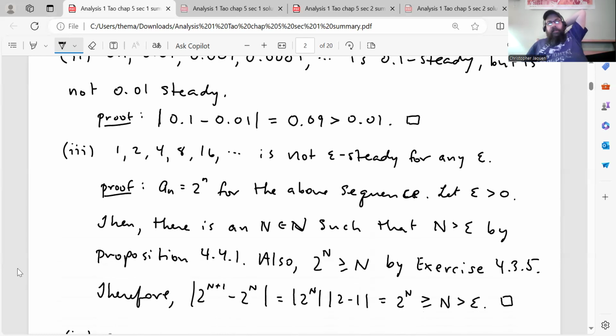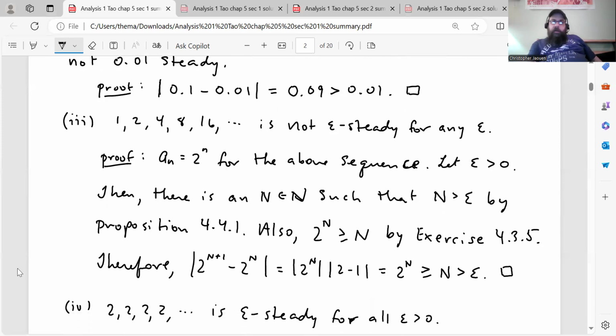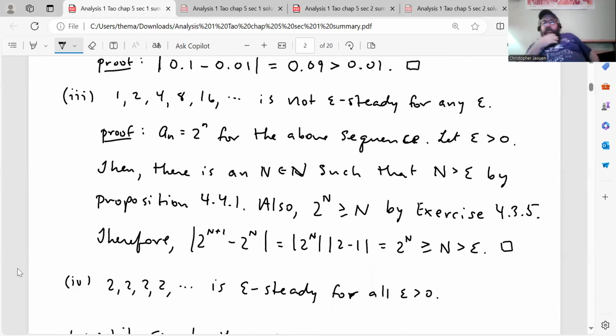is not epsilon steady for any epsilon. He does ask, like he usually does in the book, why, can you prove this? So I'm in the habit of doing it, I prove the statement. So a_n equals 2 to the n for the above sequence. Let epsilon greater than 0 be chosen. Then there's an n in the natural numbers such that n is greater than epsilon by proposition 4.4.1.